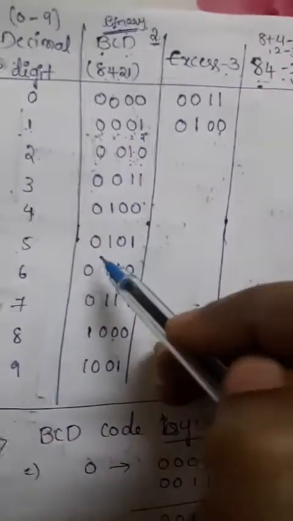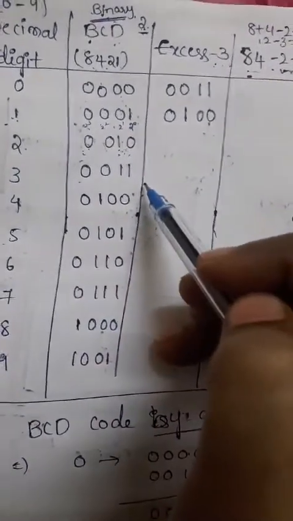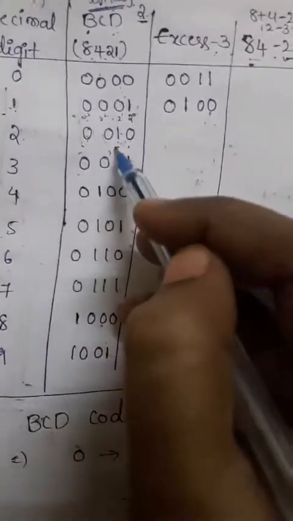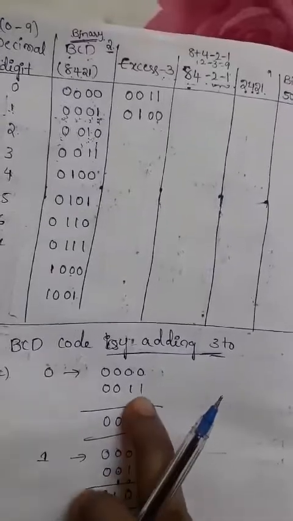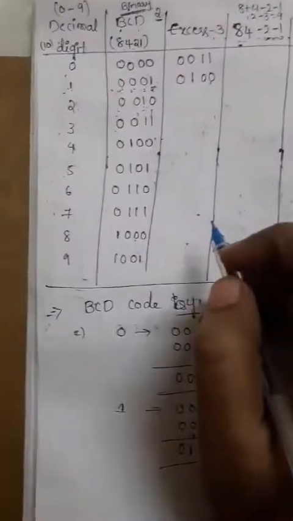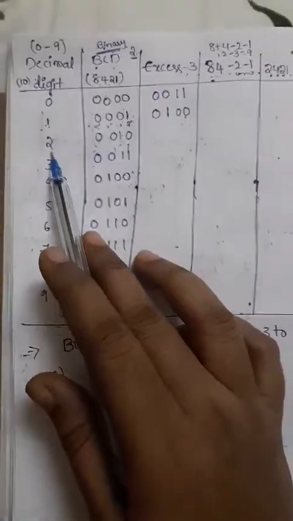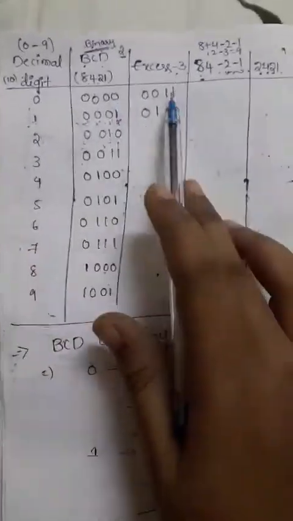Directly I am writing. Okay, we need all of you to practice that. So you will get all the values by adding 3 to any BCD code. You will get the excess 3 code of the decimal digit. Okay, so 0010, for that I am adding 0011. What is the value we'll get? Just a simple thing: how to implement the excess 3 code for all BCD codes. This is the number 2, right? We need to write the excess 3 code for 2.